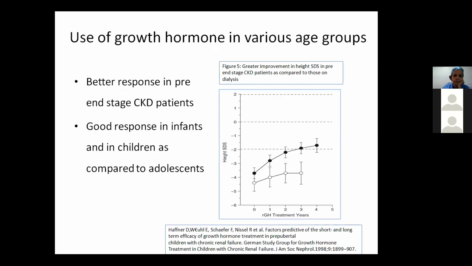Now, if we use growth hormone in various age groups, two important findings are that there is better response in pre-end stage CKD patients and good response in the earlier age group, that is in infants and children, as compared to adolescents or pubertal children. So here was a study which showed the recombinant hormone treatment years on the x-axis and height SDS on the y-axis. Here we see that there was a greater improvement in height SDS in pre-end stage CKD patients, which is shown by these dark dots, as compared to those on dialysis, which is seen on these plain white dots.